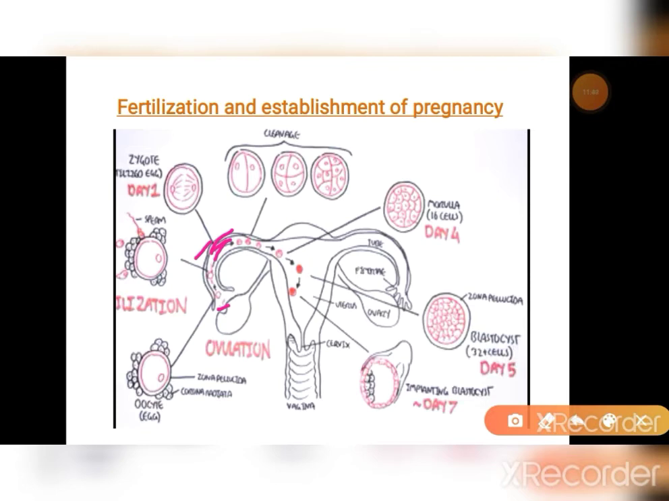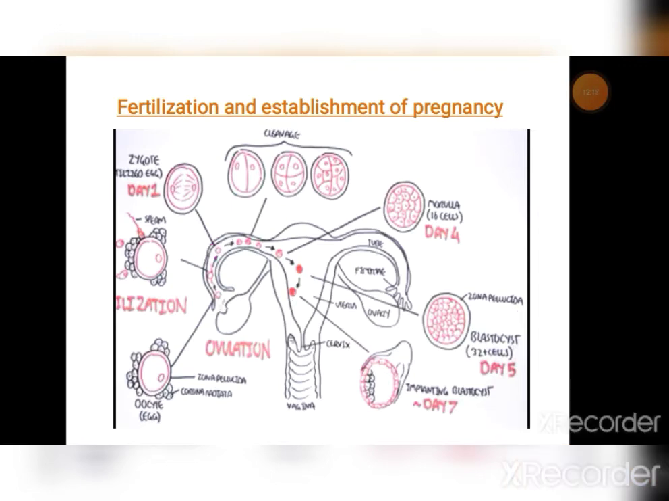Then this is day 1 after fertilization, where the zygote is produced. Then the cleavage is ongoing. Then it is produced as a morula, then a blastula. Morula is the 16-cell condition and blastula is the 32 or more cell condition. Then the blastula comes here and the implantation takes place. The implantation takes place at day 7 after fertilization.